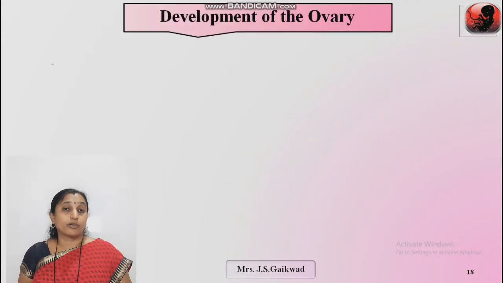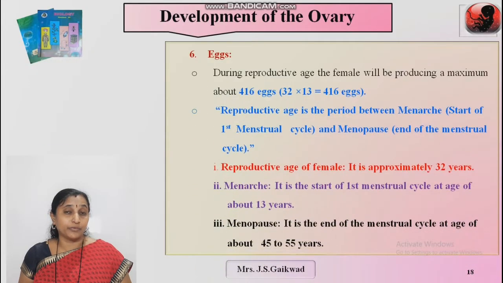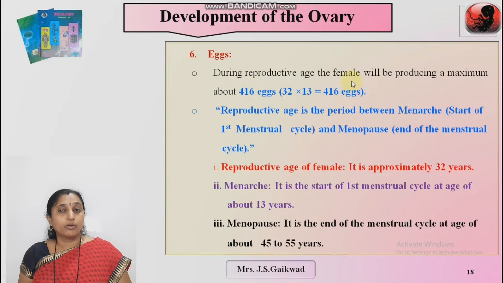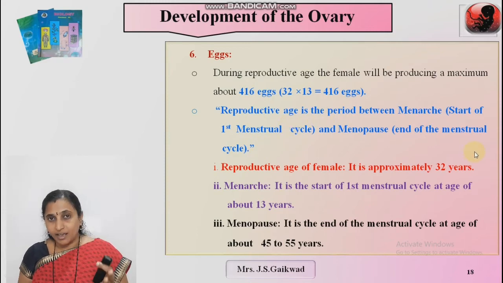Now what about the number of eggs during her reproductive life? During the reproductive age, the female will produce a maximum of about 416 eggs. How is it calculated? See here in the bracket, 32 multiplied by 13 equals 416 eggs. First we must know what the reproductive age is. The reproductive age of the female is nothing but the period between menarche and menopause.